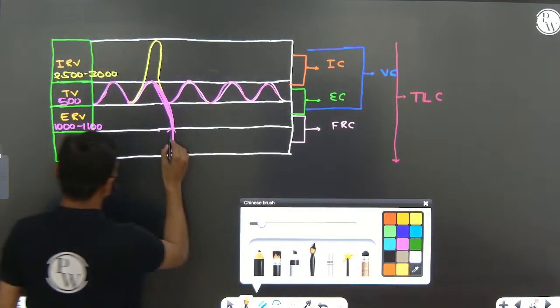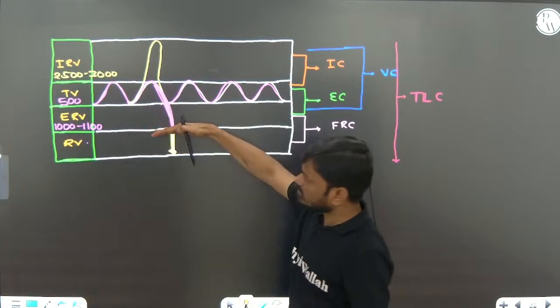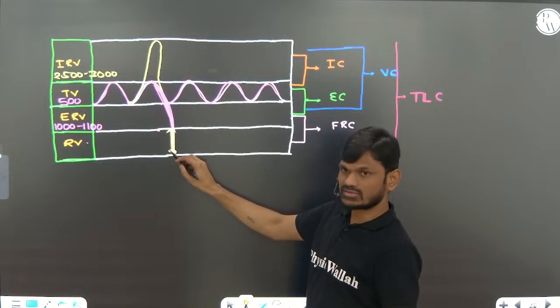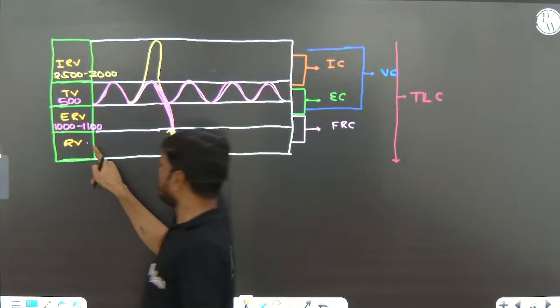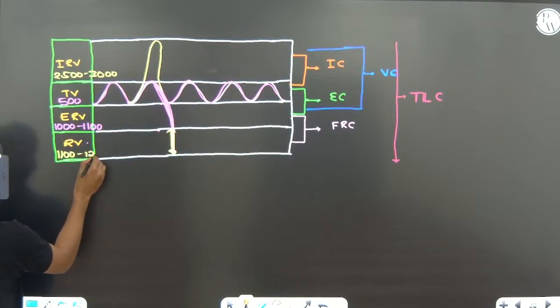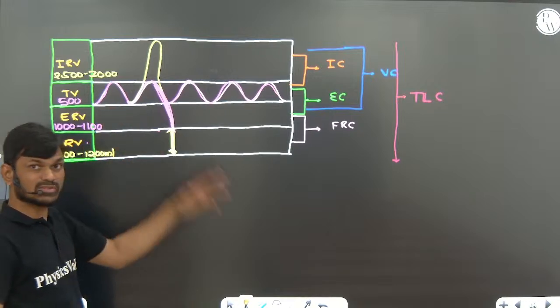After forcible expiration, you can see some air is still left in the lungs. That is called residual volume, that is 1100 ml to 1200 ml. By addition of these you will get some capacities.